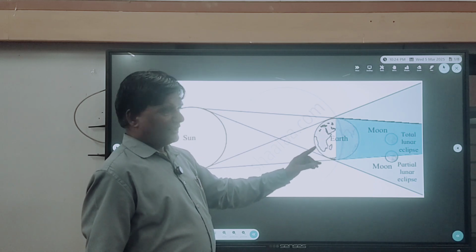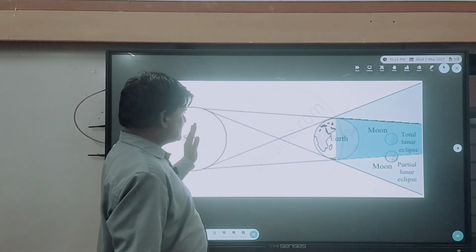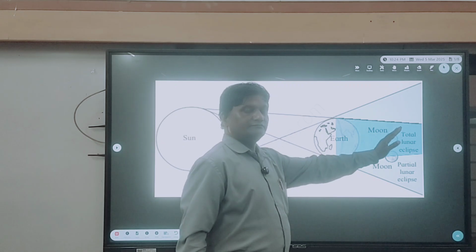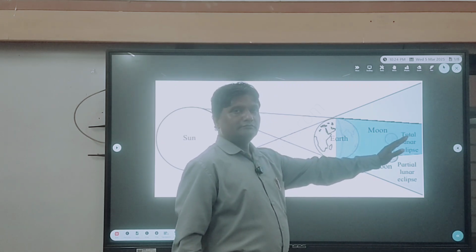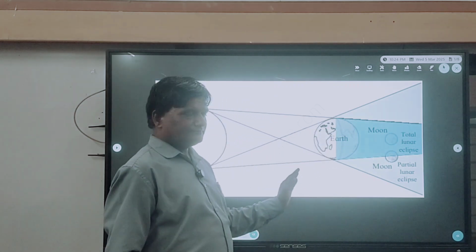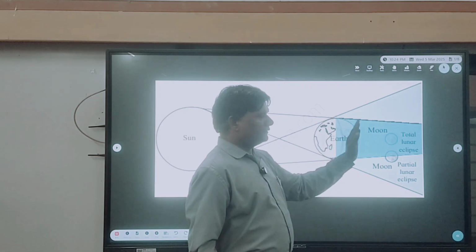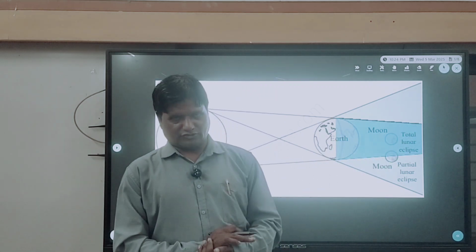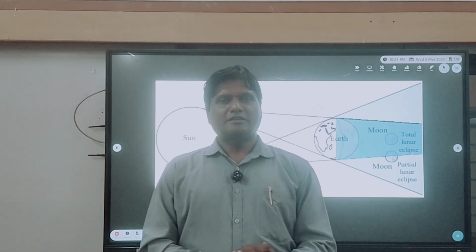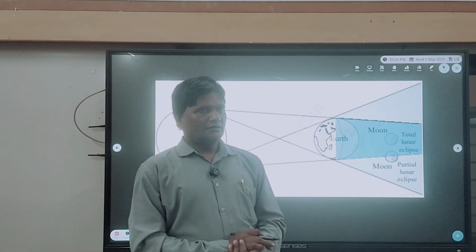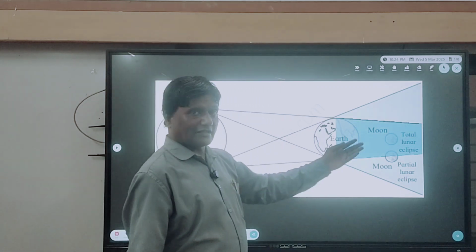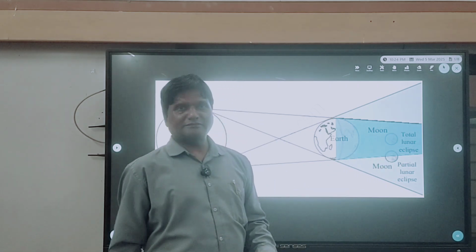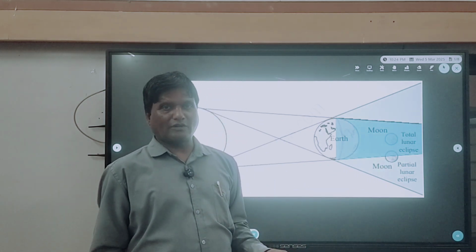Because of that, the sun's rays cannot reach the moon, and due to this, the earth's shadow falls on the moon. Two kinds of shadows are possible. One is umbra, the second is penumbra. The umbra is a dark shadow, and the penumbra is a light shadow.